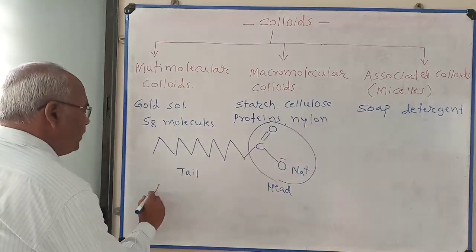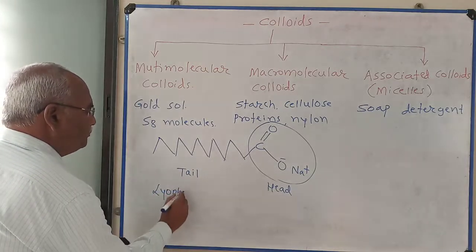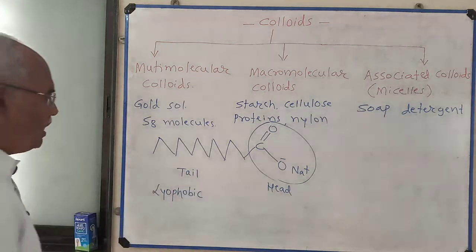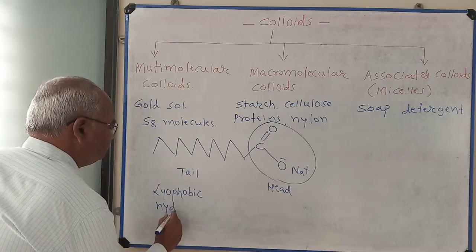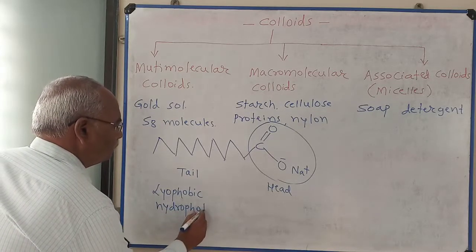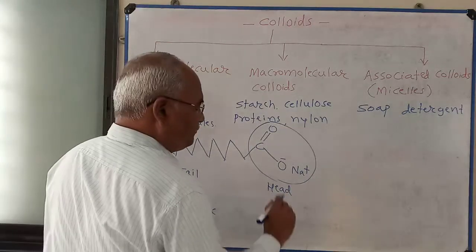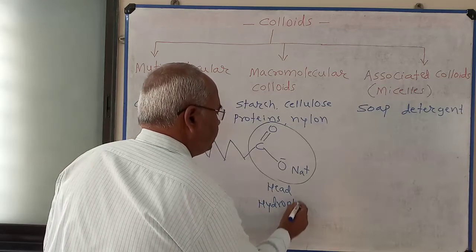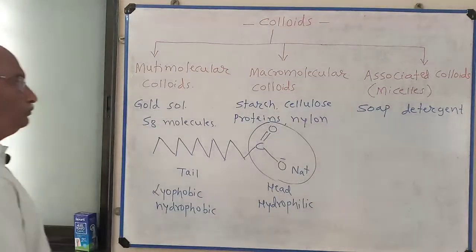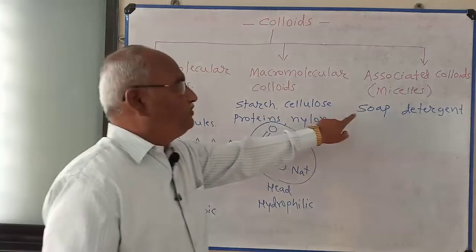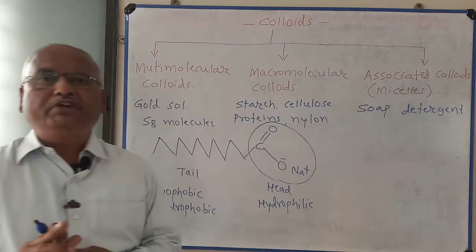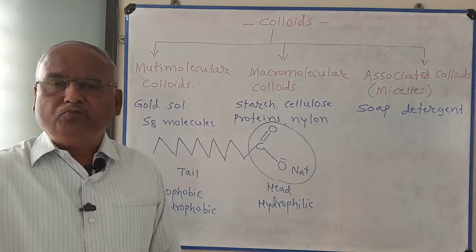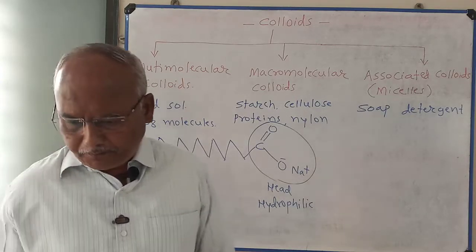Tail is lyophobic, solvent hating, hydrophobic, water hating. And head is hydrophilic. So soap is the example of associated colloid.